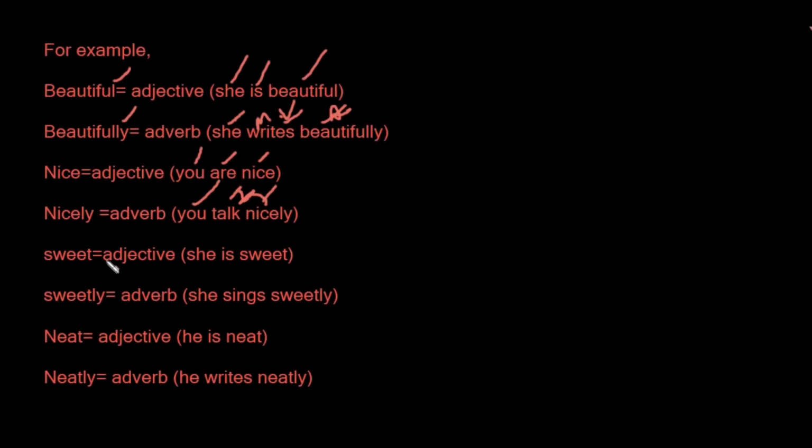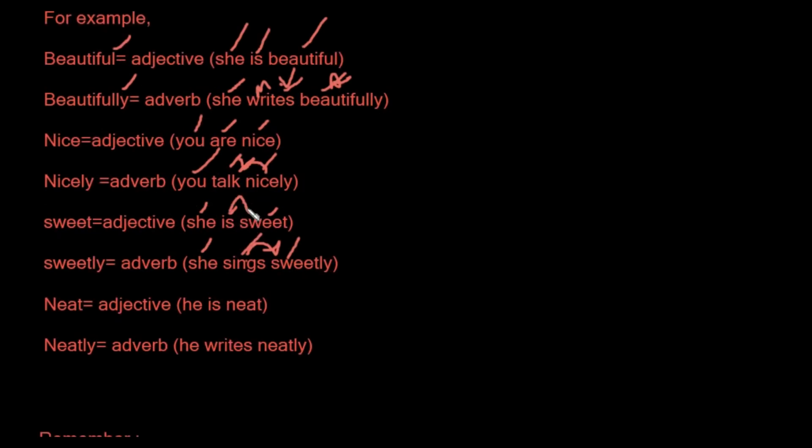Okay, the third one we have is sweet. Sweet is an adjective. She's sweet, like we are talking about a small baby or a small child. So she is sweet: she is the subject, is is a stative verb, and sweet is an adjective. If I want to change this sweet into an adverb, I will put ly with it. So sweetly is an adverb, and now I can use it in a sentence like, she sings sweetly. She is the subject, sings is a main verb, and sweetly is an adverb. Why? Because we use it after the main verb, and we use an adjective after the stative verb.